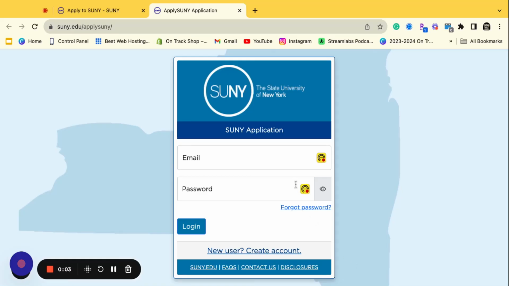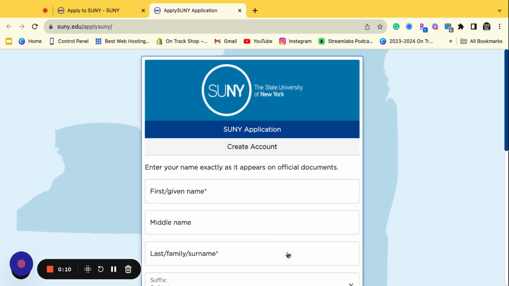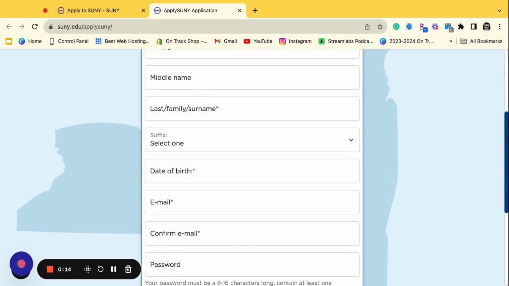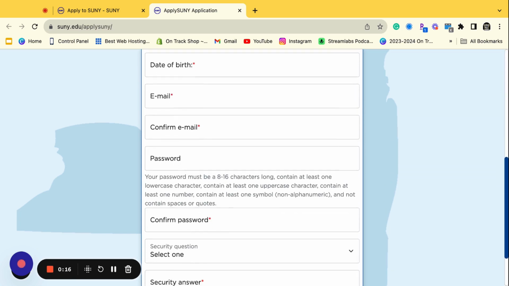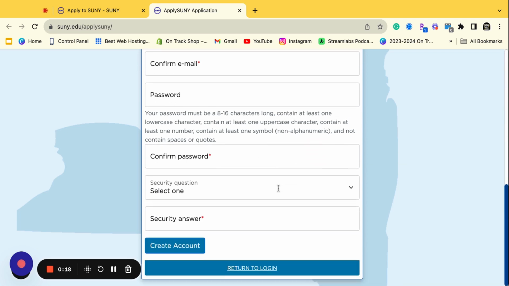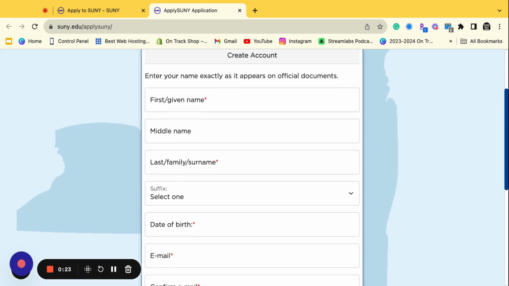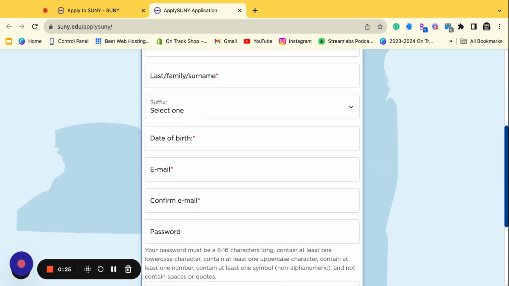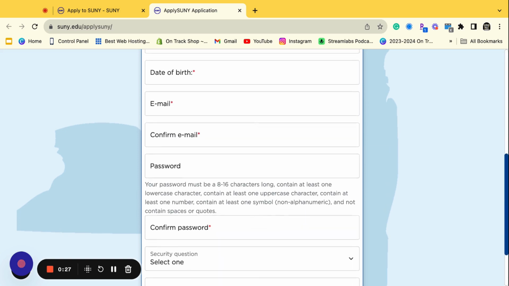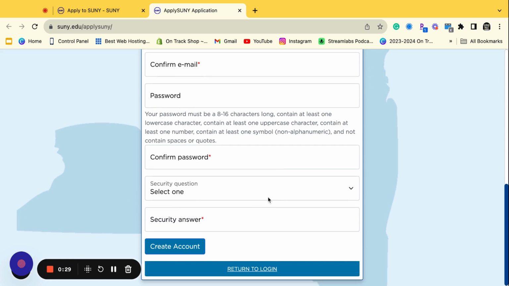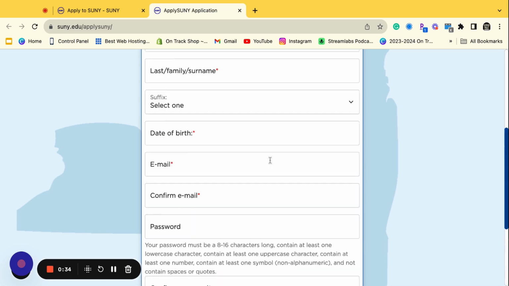All right, so we are going to tackle this SUNY application. So the first thing you're going to do is to create an account, right? As a new user, you're going to add in your details, create your email and password so that you can always access the account. Okay, so they're asking for your name, your last name, your date of birth, email, your password, a security question, and a security answer in case you get locked out.